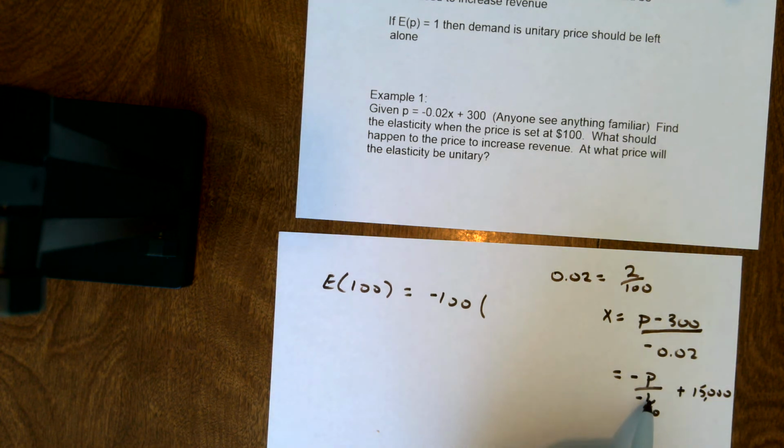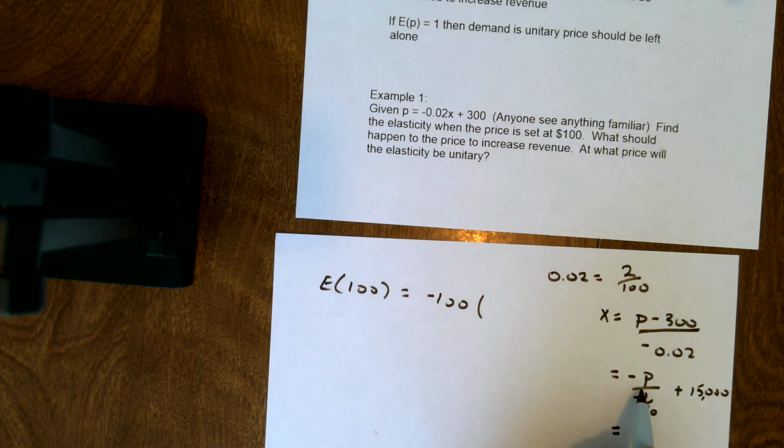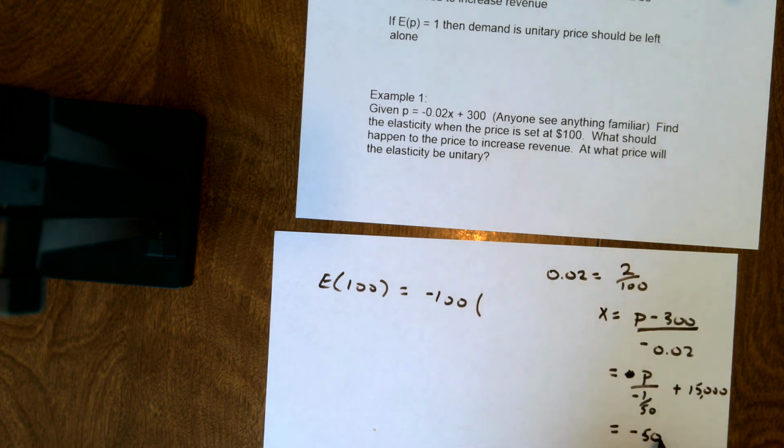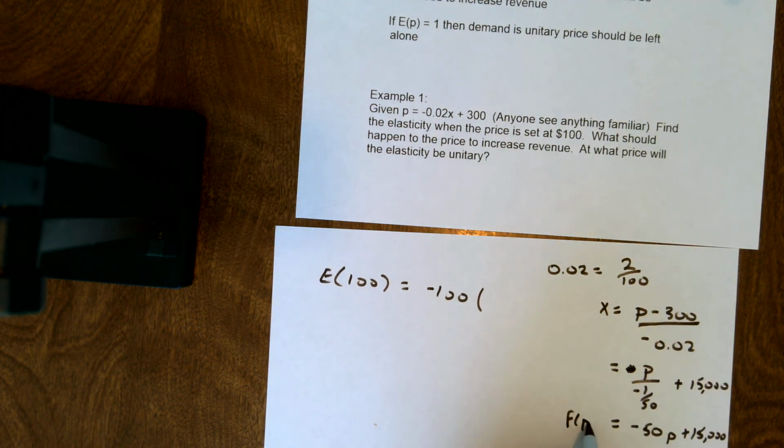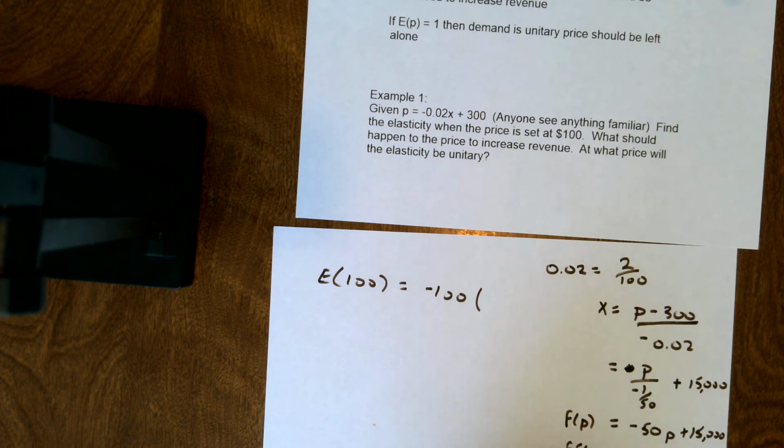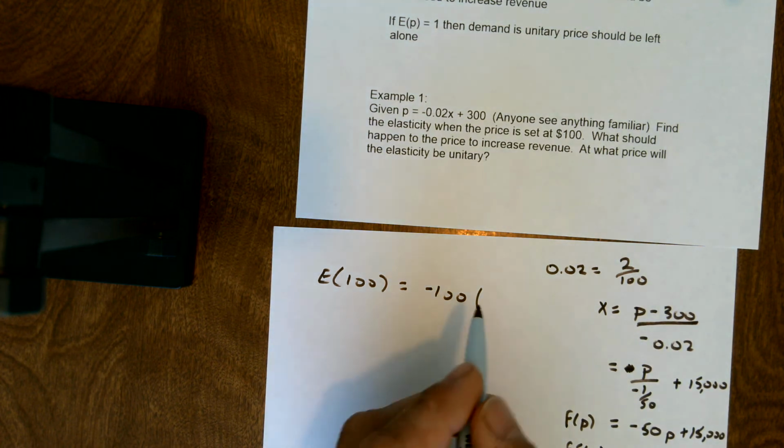Here I have P divided by a fraction, so I can go ahead and clean that up as well. Oh, that's not a negative P, is it? That's just a positive P. So we get negative 50, that's where my negative, I think, came from. Negative 50P plus 15,000. That's my f of P. I also need my f prime of P for my equation. So my f prime of P is going to be negative 50.